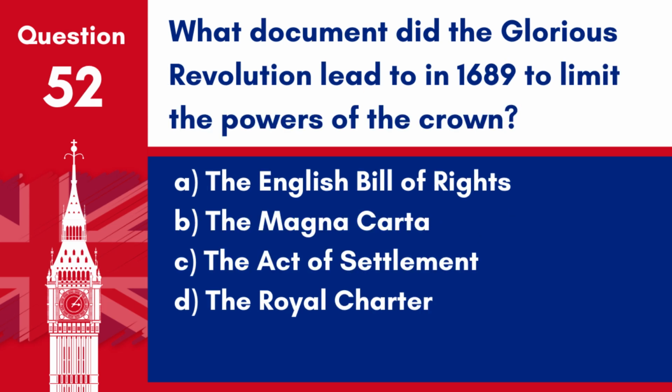Question 52. What document did the Glorious Revolution lead to in 1689 to limit the powers of the Crown? A. The English Bill of Rights. B. The Magna Carta. C. The Act of Settlement. D. The Royal Charter. Answer: A. The English Bill of Rights. The Glorious Revolution led to the drafting of the English Bill of Rights in 1689, which limited the powers of the Crown and laid the foundation for a constitutional monarchy.